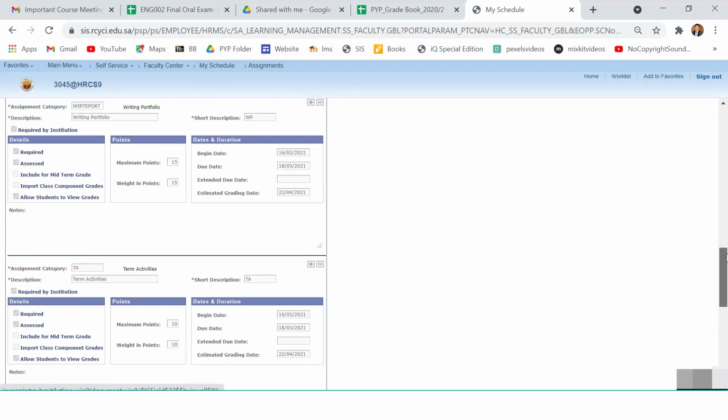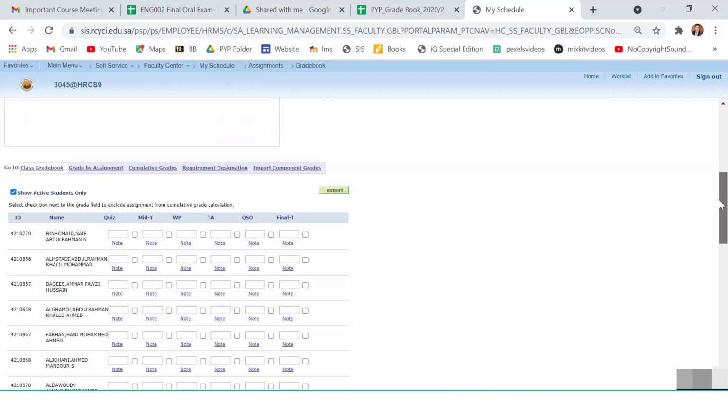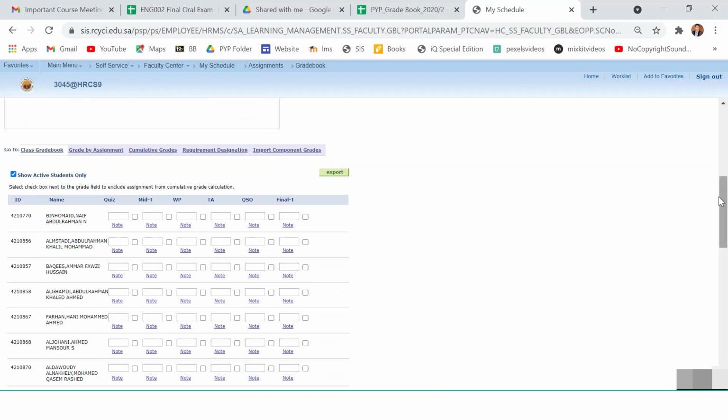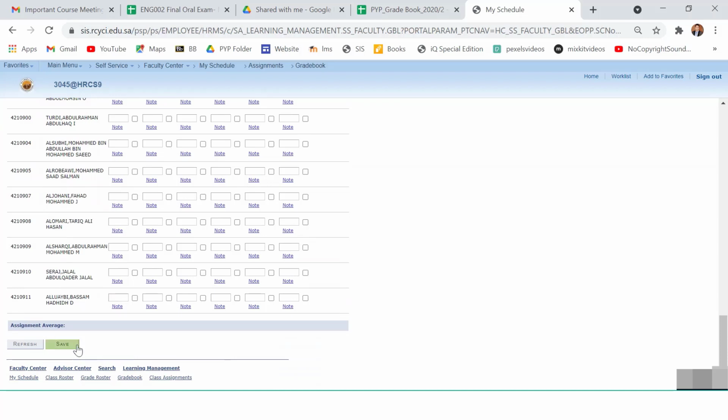Once you save, you will scroll up again and click here on gradebook. And then you can see here you can enter the marks. Once you enter the marks, you need to save. So this is the way you can create grade structure and enter the marks on SIS.